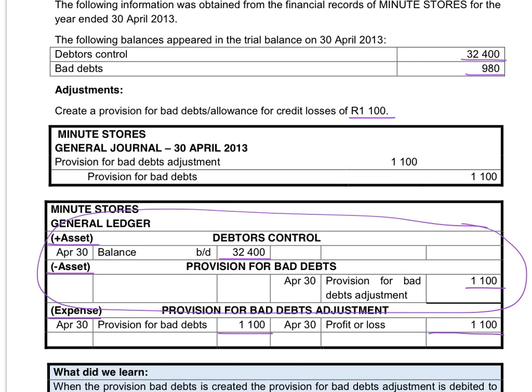And in the balance sheet, we will not record our debtors as 32,400. We will say 32,400 minus the possibility that we're going to lose 1,100 in the future. So the amount that we know we will definitely get in the future is 31,300. And we will show the 31,300 as an asset in my balance sheet.